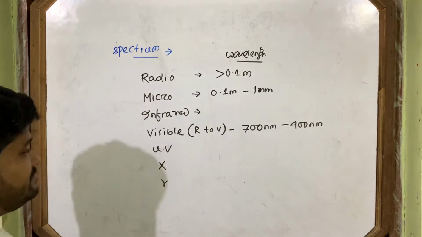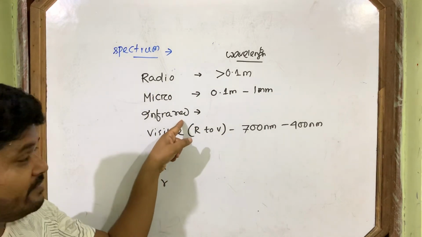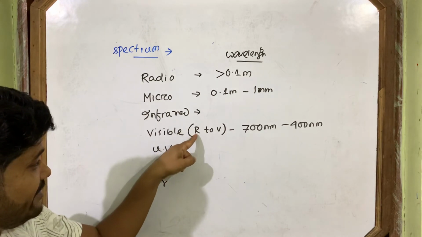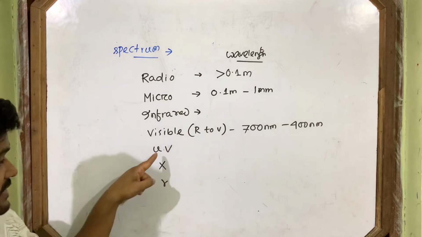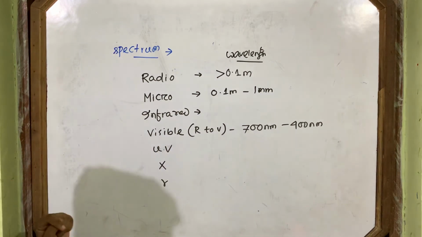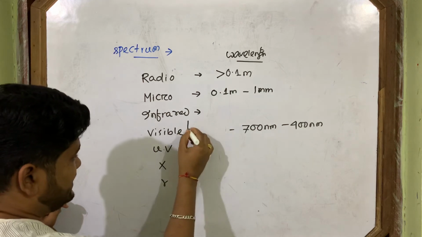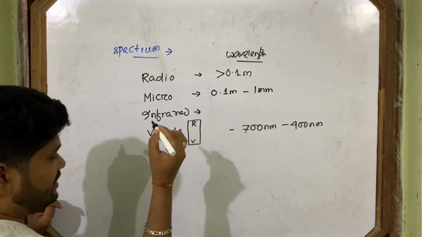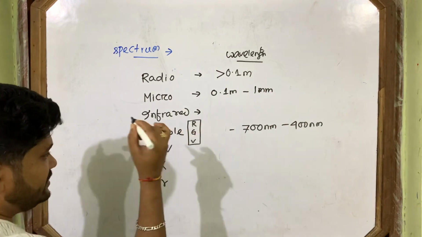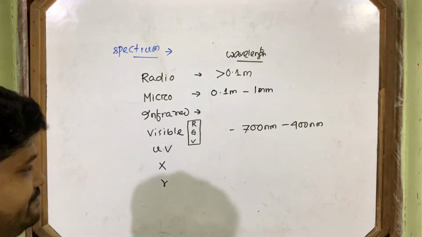So now let's come to infrared. Why its name is infrared, everybody knows? Because above red there is infrared, below violet there is ultraviolet. If I split this visible part, here will be red, here will be violet, and in between the other colors lie, but I wrote only G here.